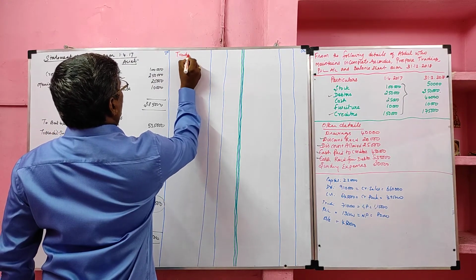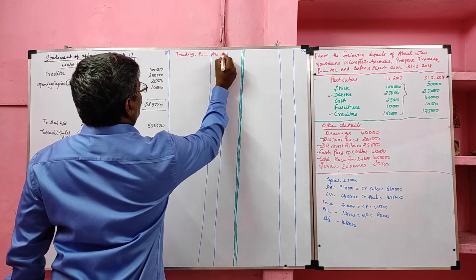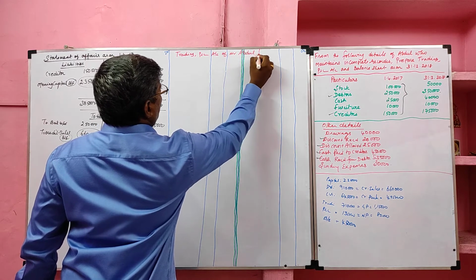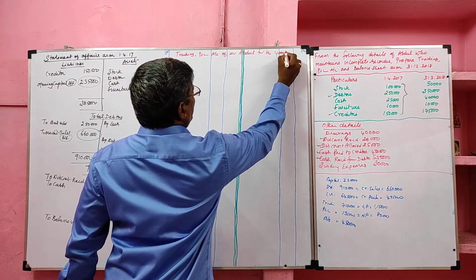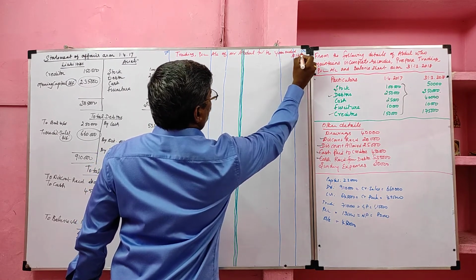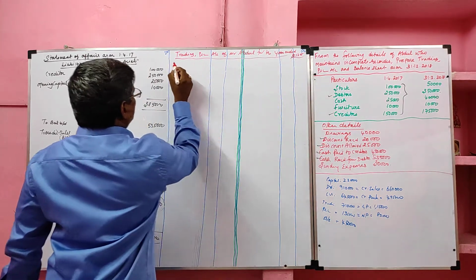First we have to draw the format of trading profit and loss account. Trading profit and loss account of Mr. Abdul for the year ended 31/12/2018. We have to draw the format.